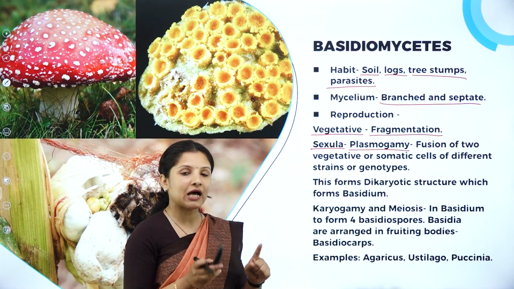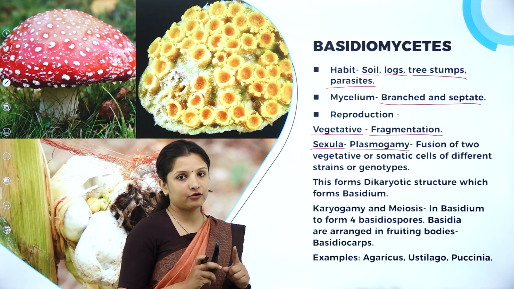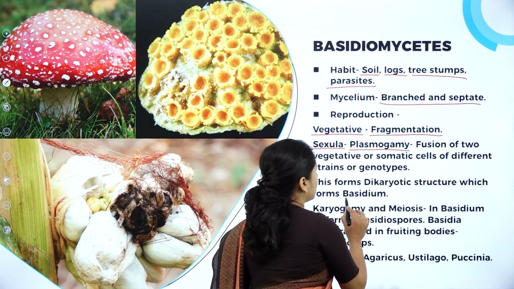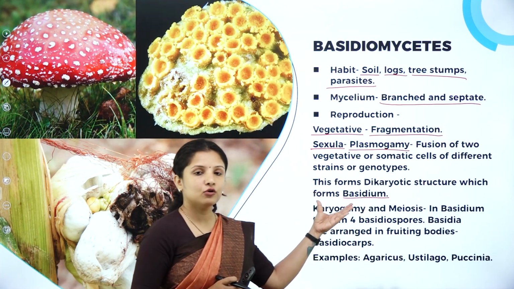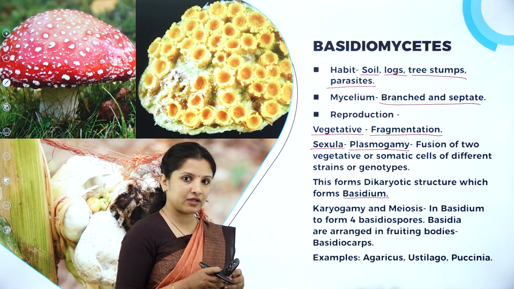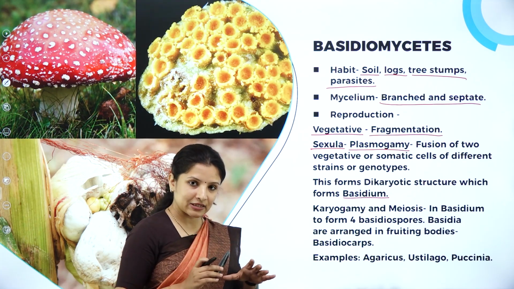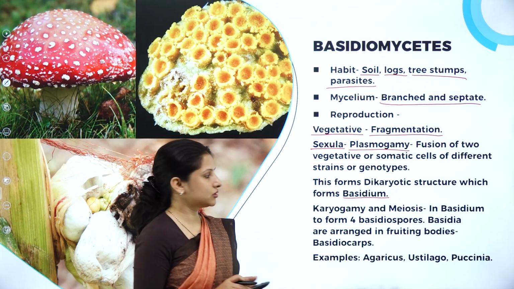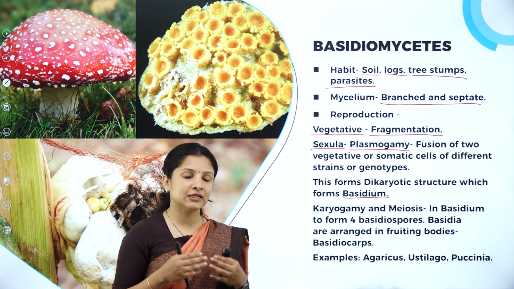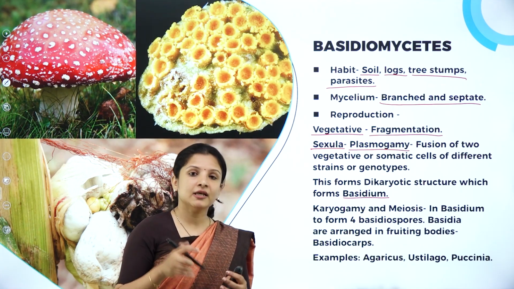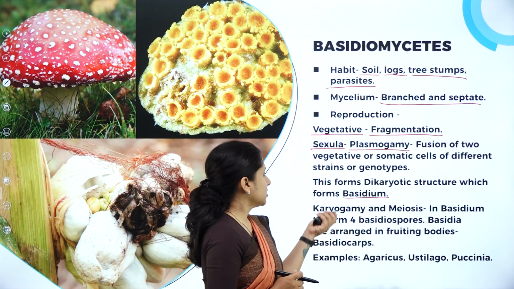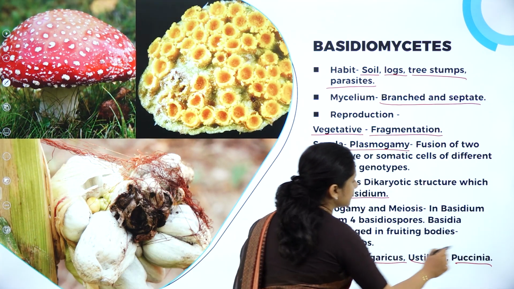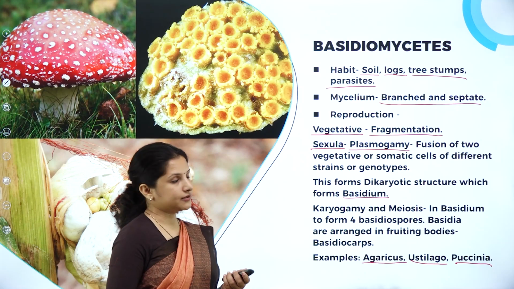So basidiomycetes have an intermediate stage called the dikaryophase. What is the dikaryophase? Already explained. It forms a dikaryotic structure called the basidium, and this basidium undergoes karyogamy, wherein the fusion of the nuclei occurs, forming a diploid zygote. That zygote will undergo meiosis or reduction division to produce basidiospores. Okay, so this is it. And where are these basidiospores produced? In the basidium. Where is this basidium present? In the basidiocarp. So this is about the basidiomycetes. Examples are Agaricus, Ustilago and Puccinia.